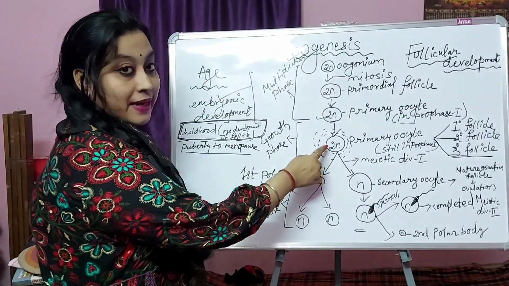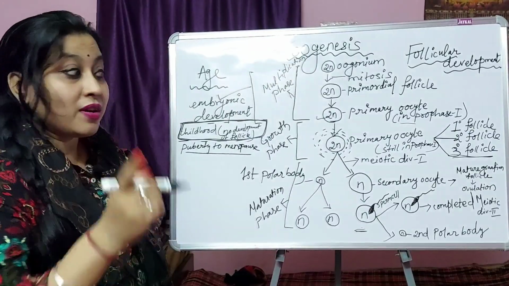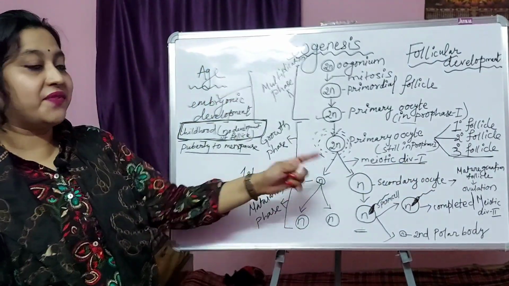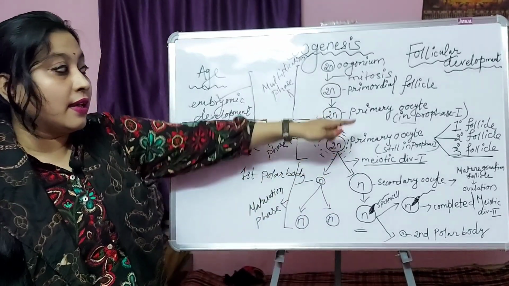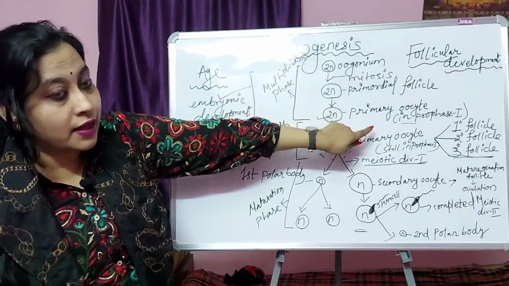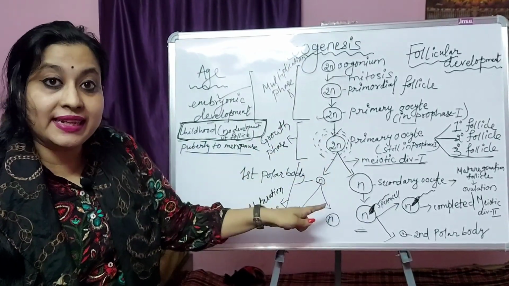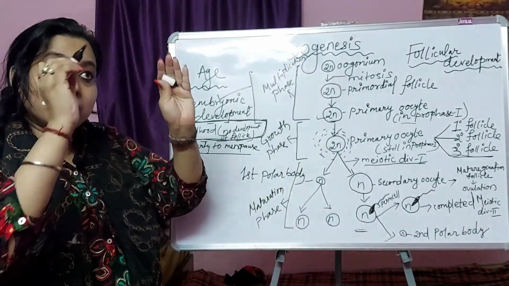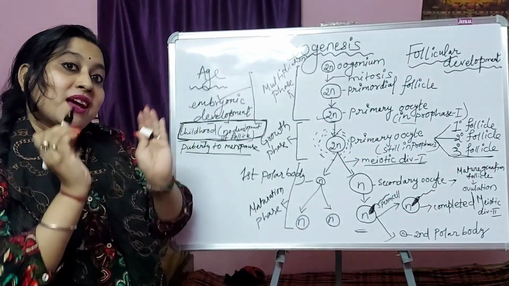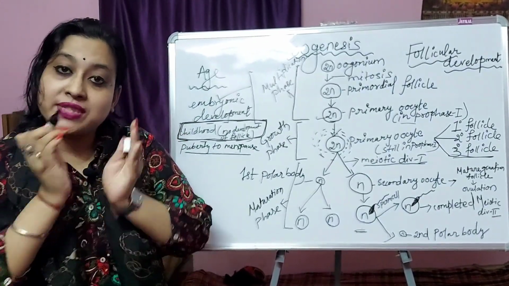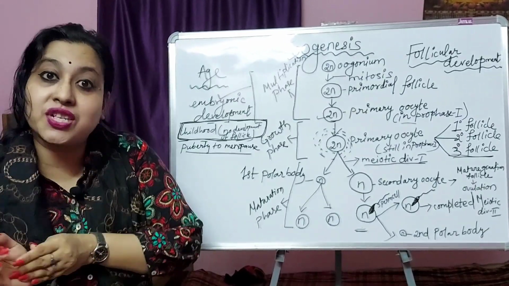Then what happened? This primary oocyte now completes its first meiotic division, meiotic division 1, meiosis 1. Here it gets arrested in prophase 1. Now this primary oocyte is surrounded by different types of follicle. Primary follicle gives rise to secondary, secondary changes to tertiary.